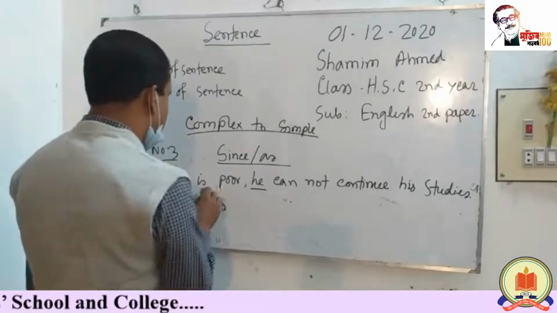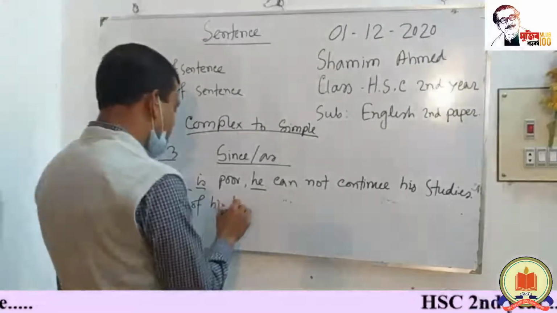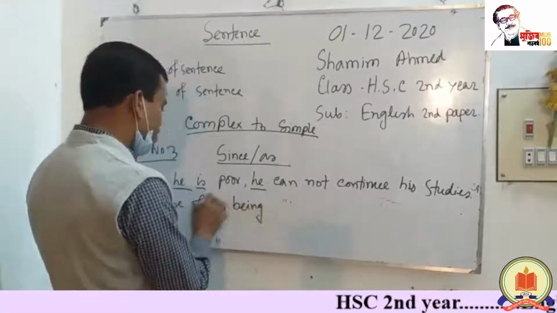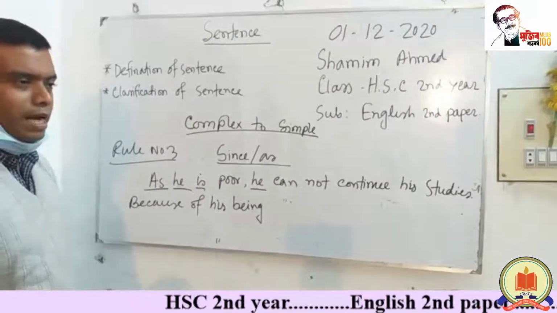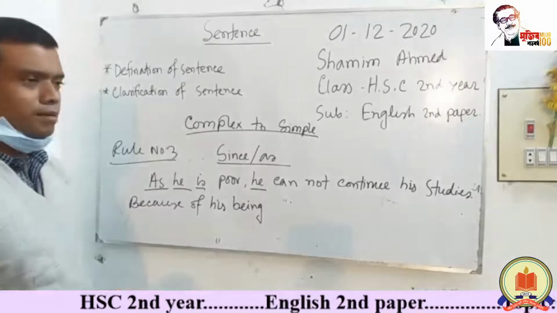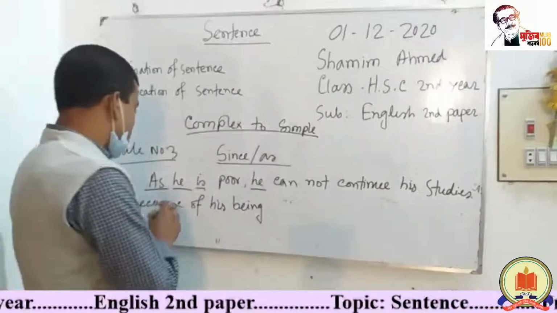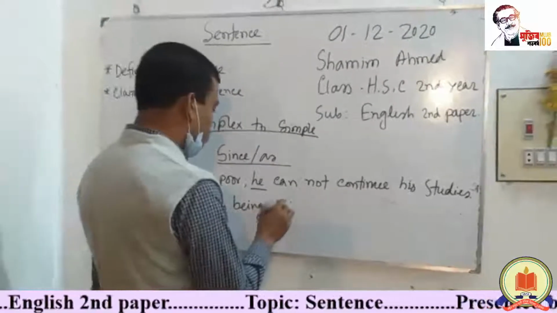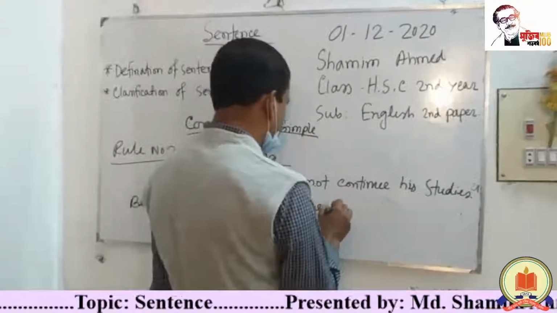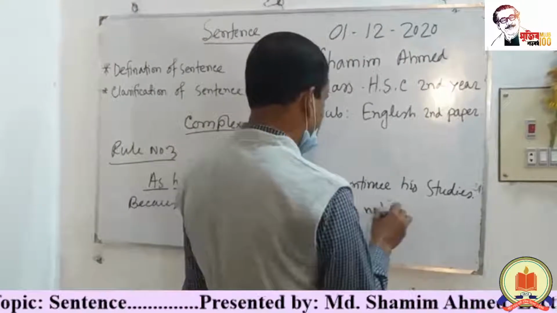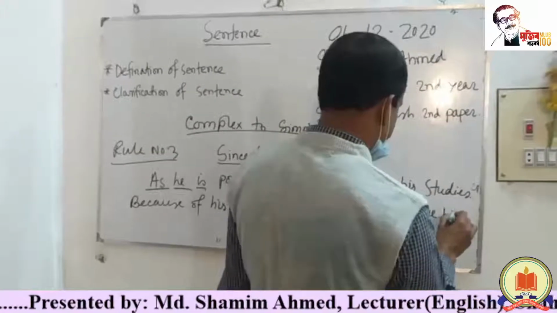If the first sentence carries be verb, then we use being. If the first sentence carries verb to have, we use having. And if the first sentence carries main verb, then we use verb plus ing form. That means because of his being poor, he cannot continue his studies.